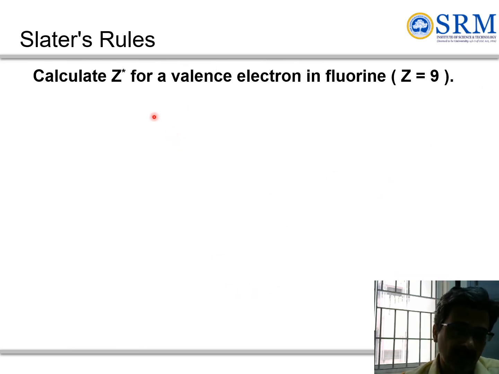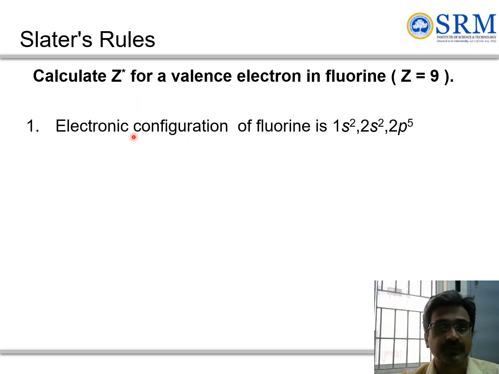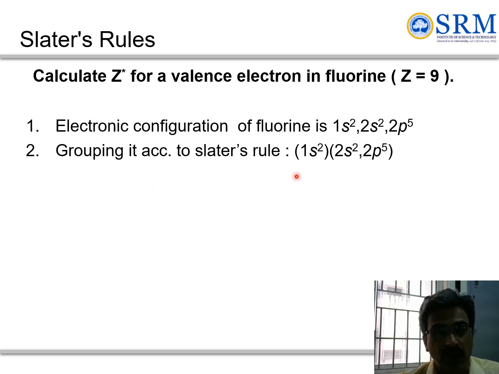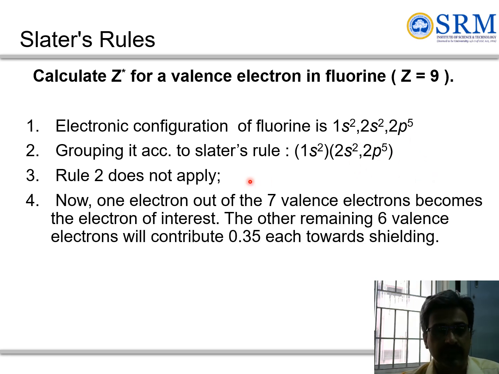Now, how do we calculate the shielding constant for a valence electron of fluorine? Write the electron configuration of fluorine, and then group it according to Slater's rule: 1s, 2s and 2p. The second rule doesn't apply here because it is for d or f electrons.